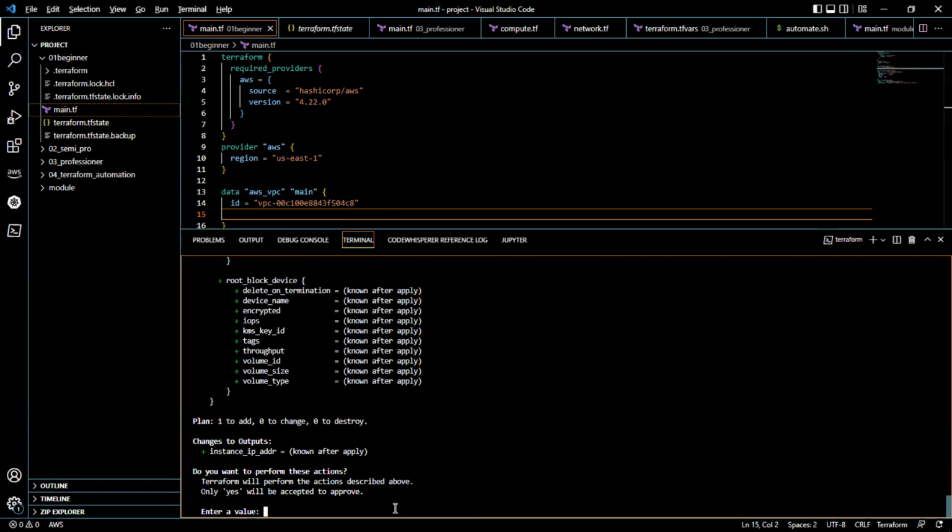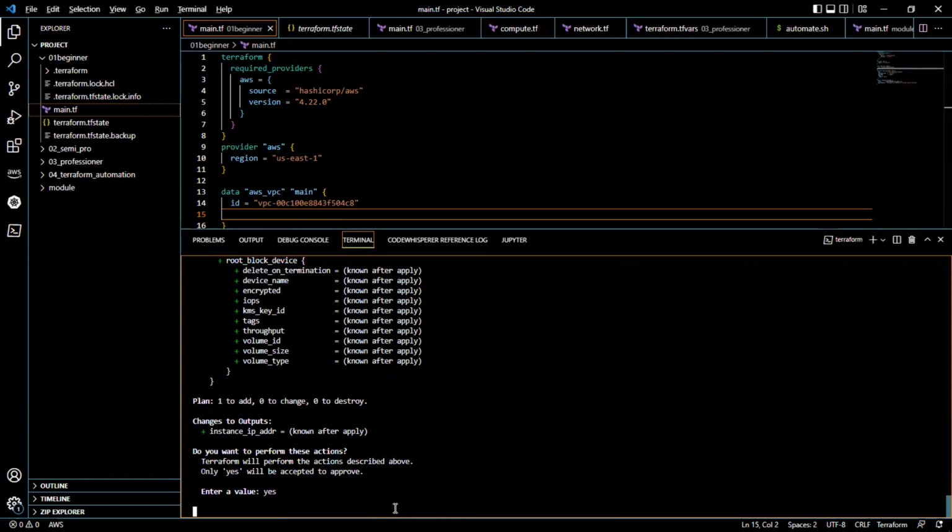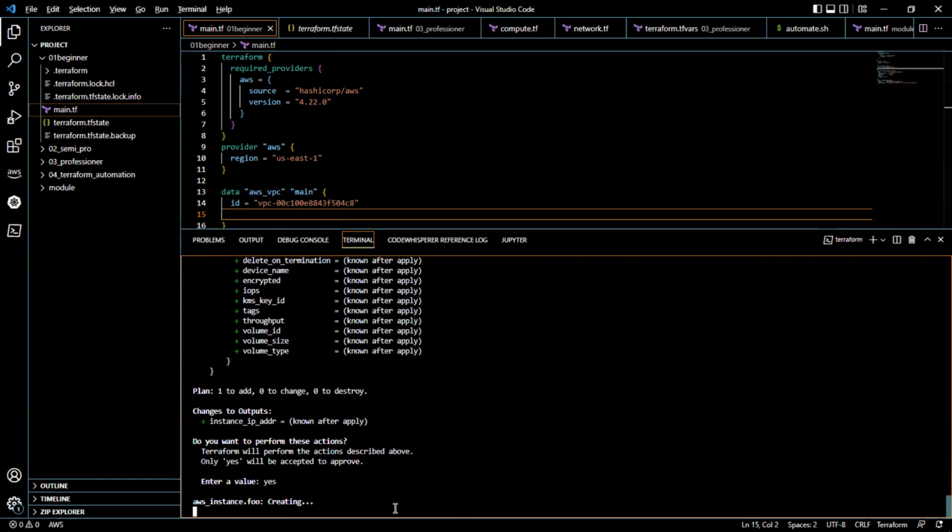So it says, do you actually want to perform this action. If I say yes, it's going to create the instance for us. So as you can see, it's creating the instance, and that's how you actually go about it.